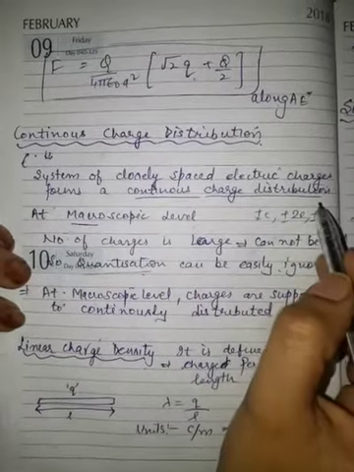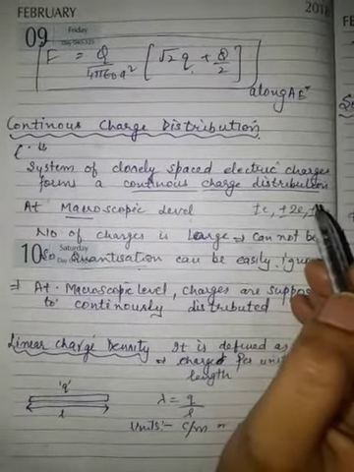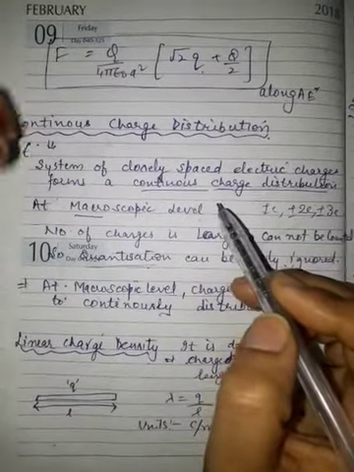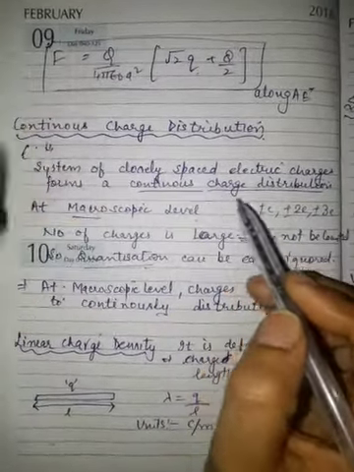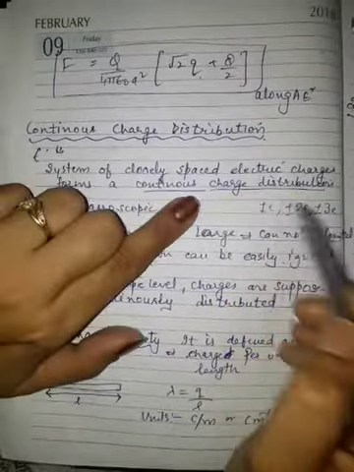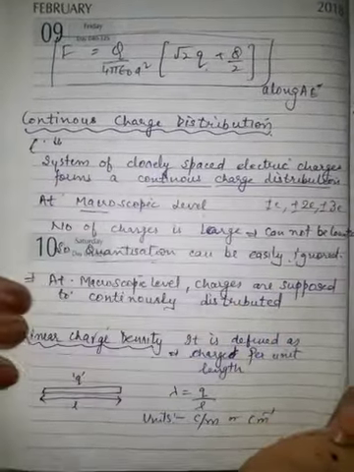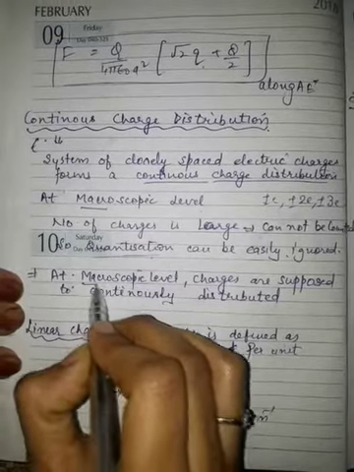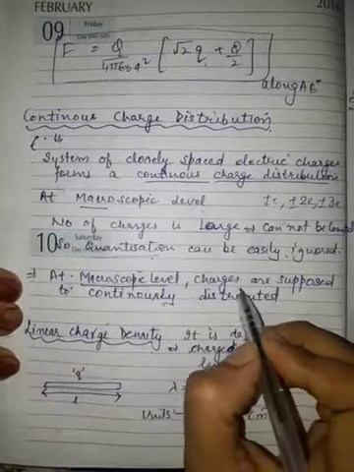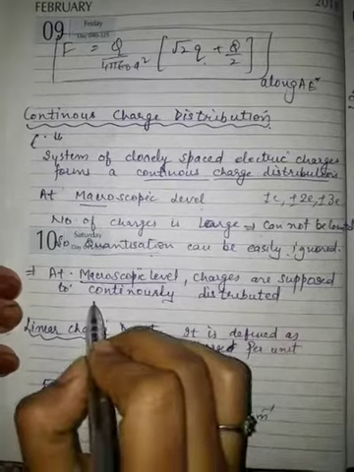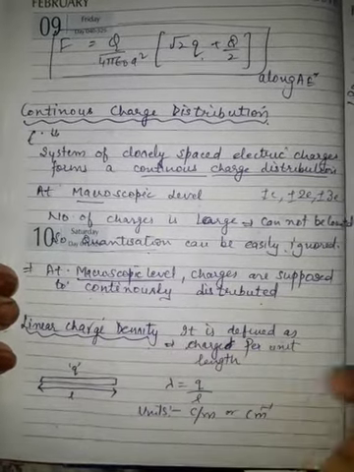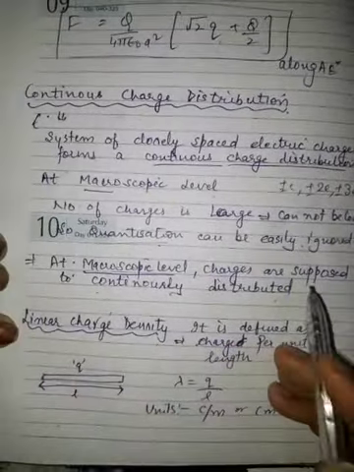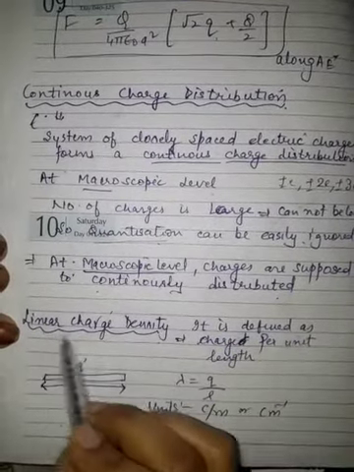That means when the charges are large in number, they are very close to each other in a very small space, and then it is called a continuous charge distribution. At the macroscopic level, the charges are supposed to be continuously distributed. Now for that we will define three terms. The first is linear charge density.